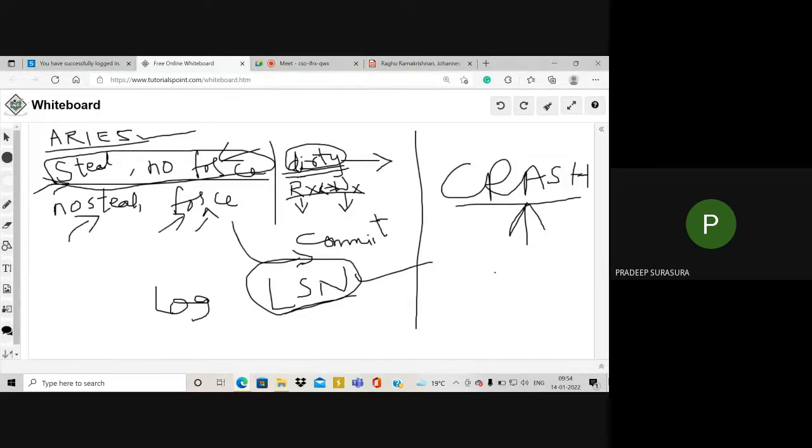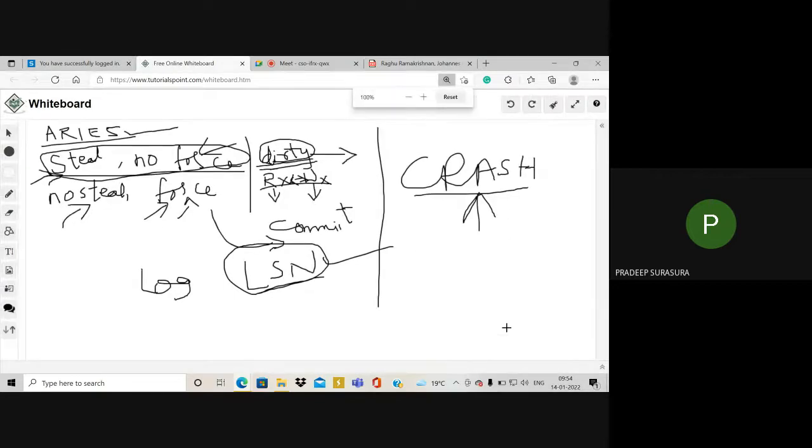Now, please remember, even if the data is crashed, we can recover the data without any problem. Okay, so that is how the techniques work.